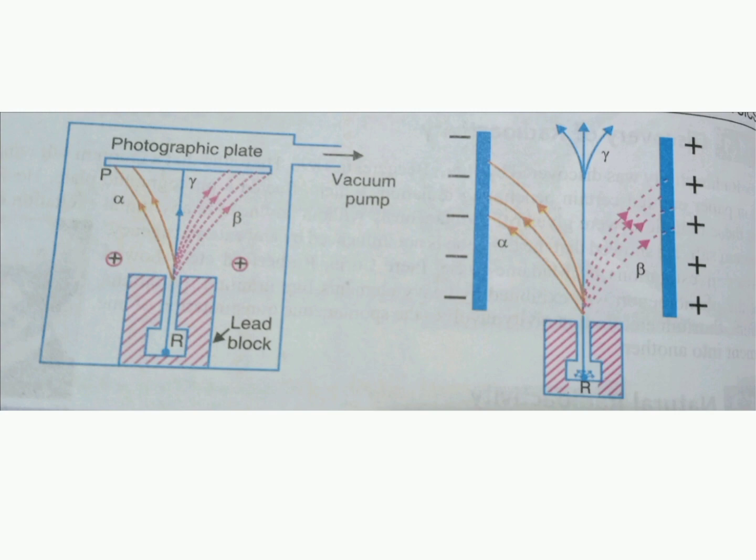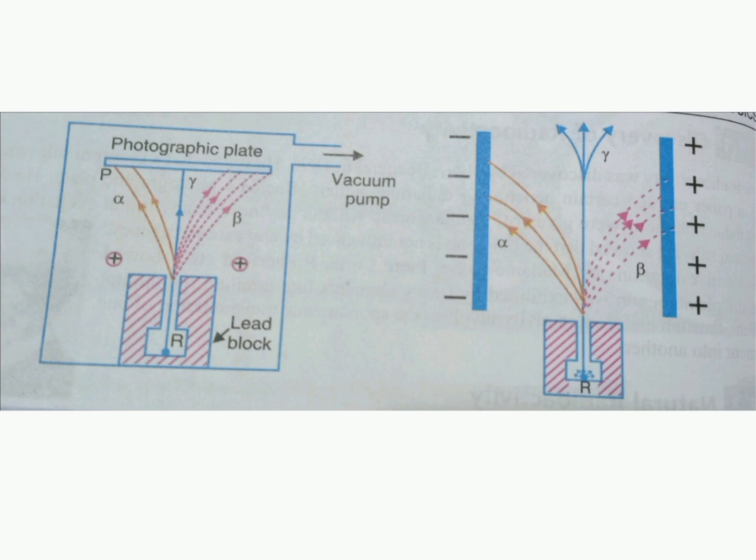This image shows that the existence of three distinct types of radiation is demonstrated by a simple experiment. A small quantity of radium is placed at the bottom of a small hole drilled in a lead block. A fairly parallel beam of radiation from the ore will issue through the hole.